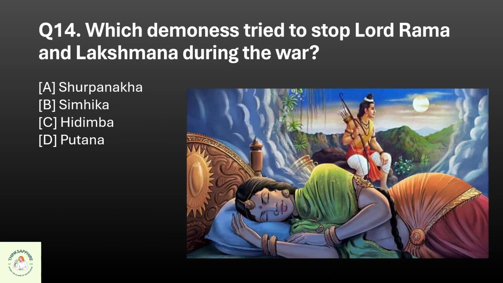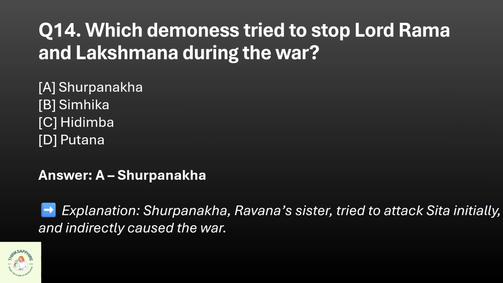Question 14. Which demoness tried to stop Lord Rama and Lakshmana during the war? A. Shurpanka, B. Simhika, C. Hidimba, or D. Putana. The correct option is A. Shurpanka.